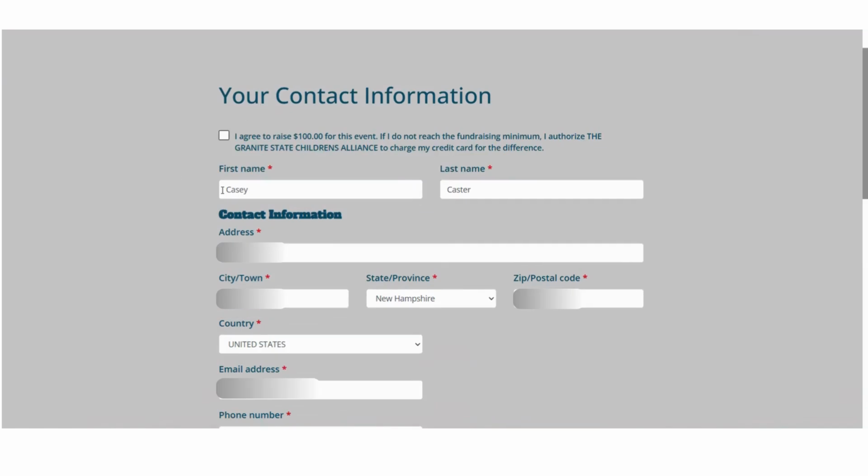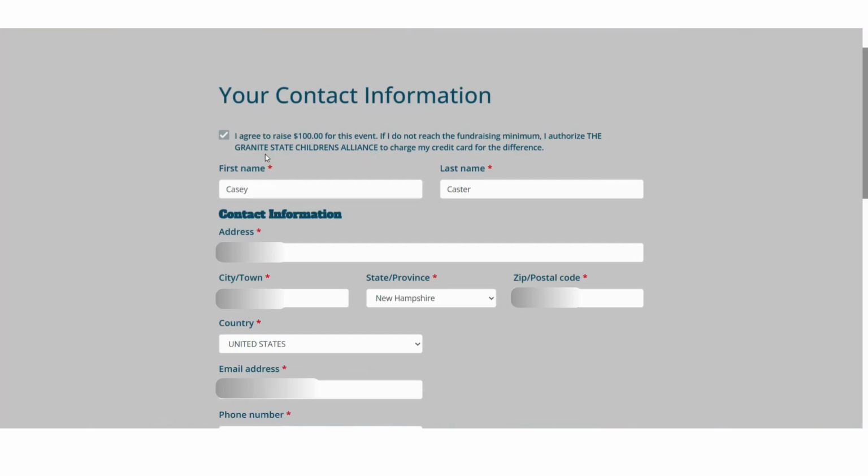If you are new to the system, you will not have created an account, and so this won't automatically plug in. The first thing that you'll encounter is a statement asking you to agree to the fundraising minimum of $100 for this event. So I'm going to click that I agree to raise $100. If you do not reach the fundraising minimum, then your card on file will be charged for the difference.